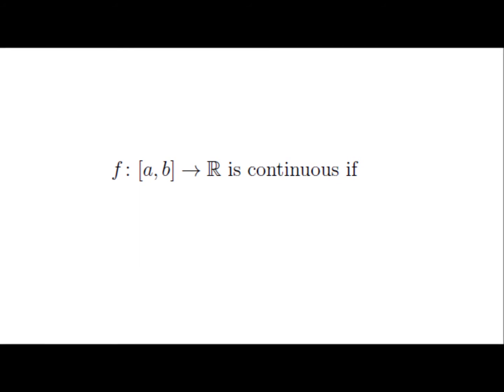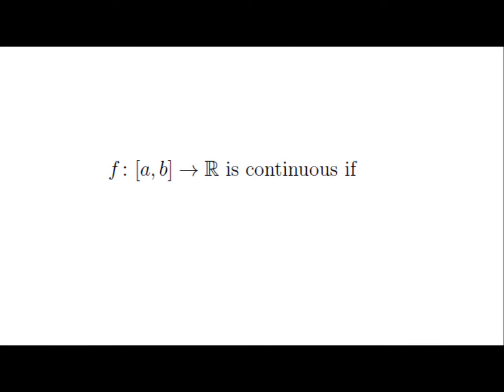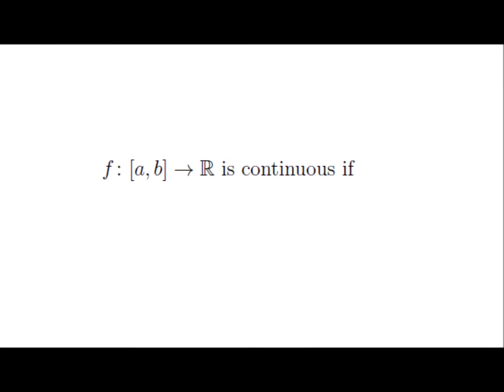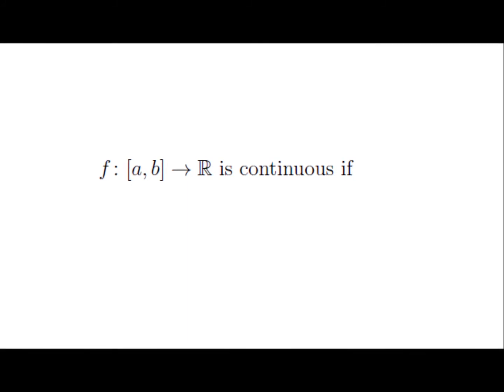Because they're closed brackets and not parentheses, that means that we want to include the numbers a and b in the interval. If they were parentheses, that would mean that we can use any numbers that are very, very close to a and very, very close to b, but we can't use the numbers a and b themselves.